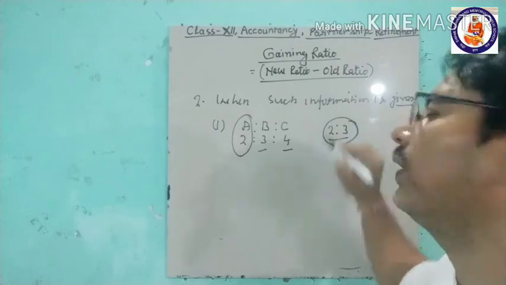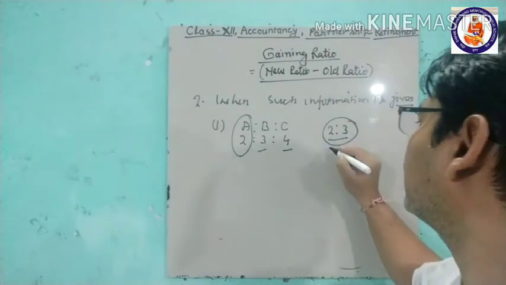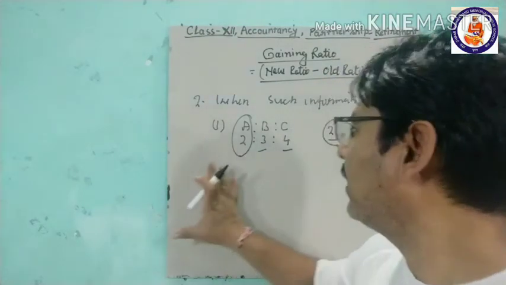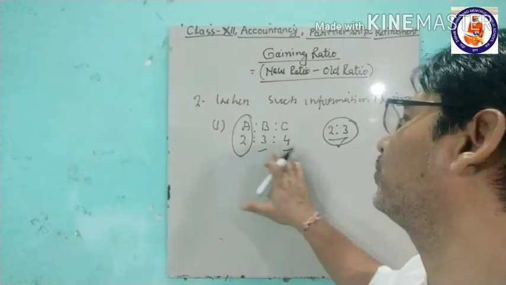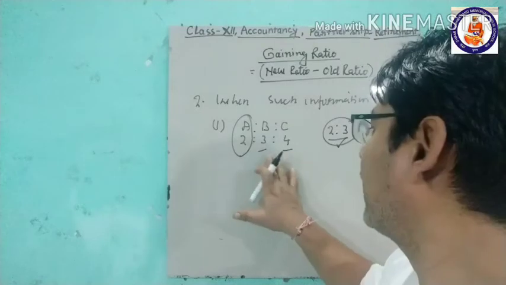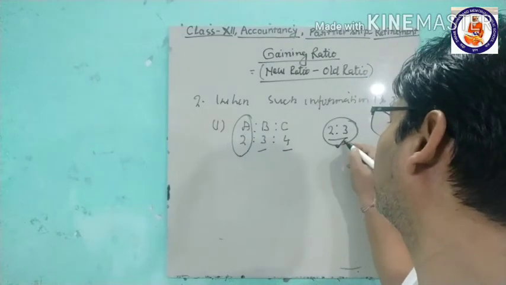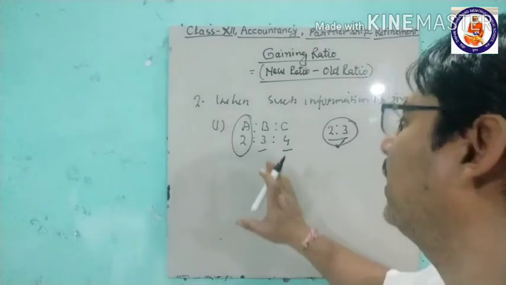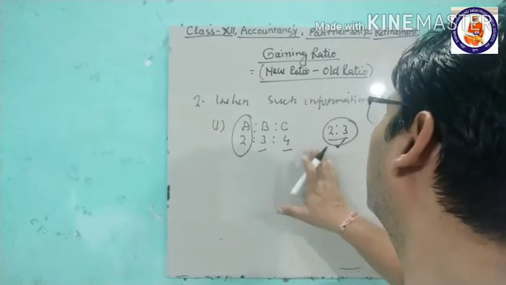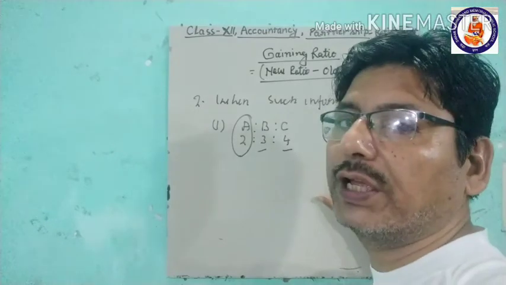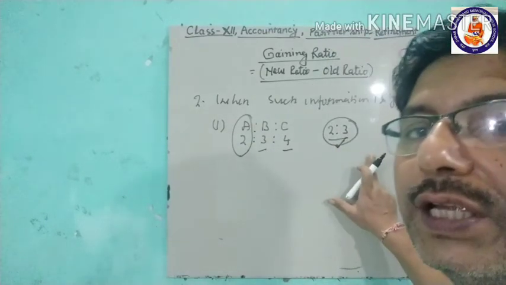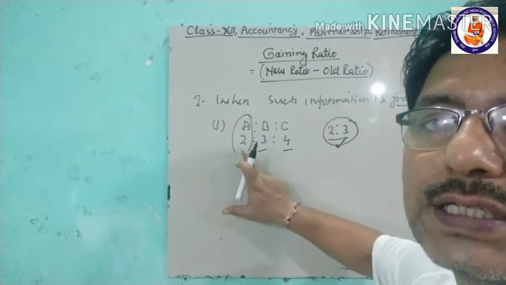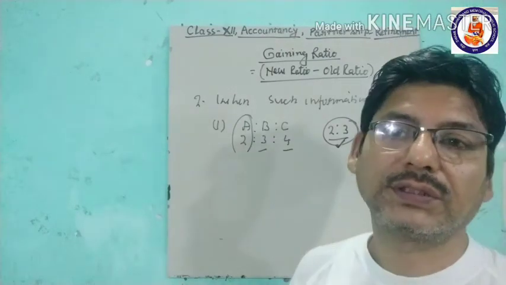Then what is the gaining ratio? The gaining ratio will be 2:3. Already it is given that they are taking this share in this ratio, so they are gaining in this ratio only, because it says that his share is taken by B and C in the ratio 2:3. So in 2:3 they gain his share.